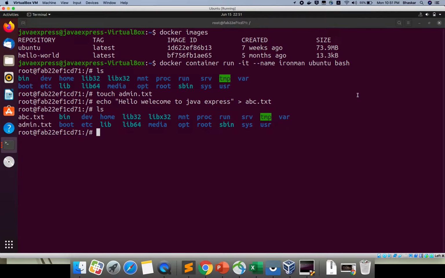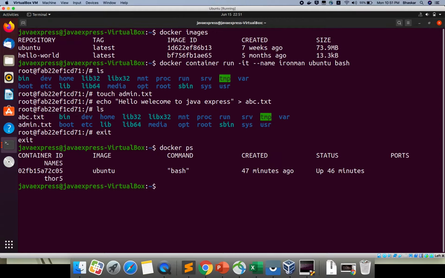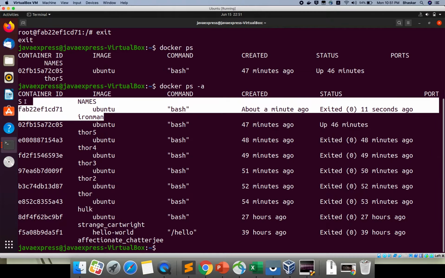So I will go and exit here. If you do the docker ps command, see, where is my container? It is stopped. If a container is stopped, you can see the history by using ps -a, right? It was created about a minute ago, and exited 11 seconds ago. This is my Iron Man, right?